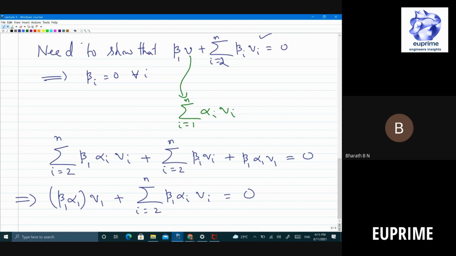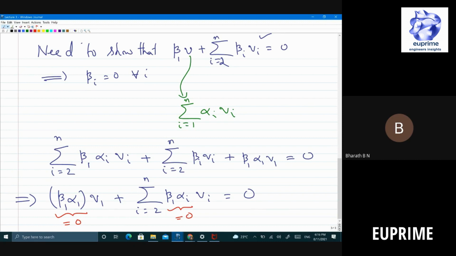So they are linearly independent. The vectors V1 through Vn are linearly independent because it forms a basis, right? Yeah, they are the basis. So what can you say about this equation? It's a linear combination of V1 through Vn. So that means what? All the coefficients should be 0, right? So this implies, let me write it here, this should be equal to 0. These should be equal to 0, right? Do you agree?